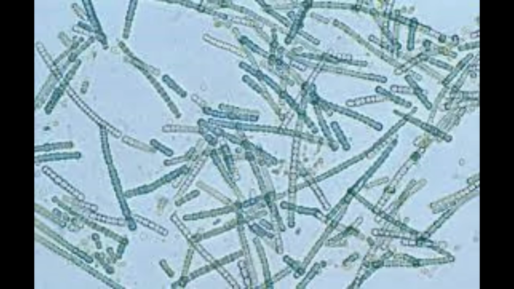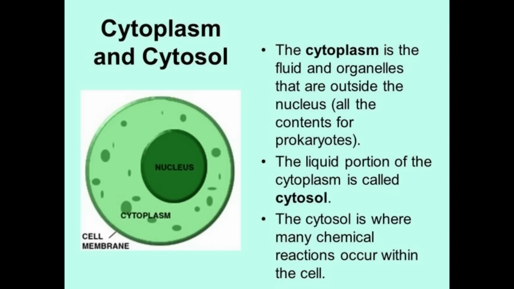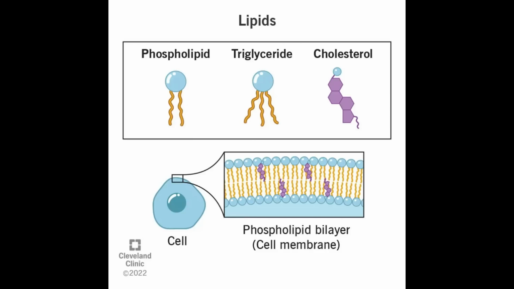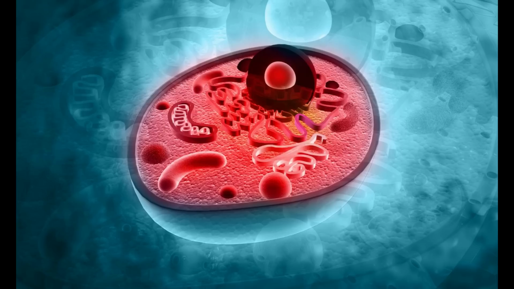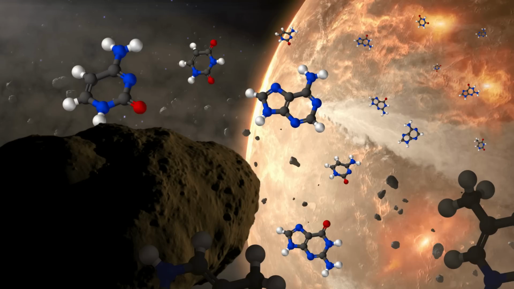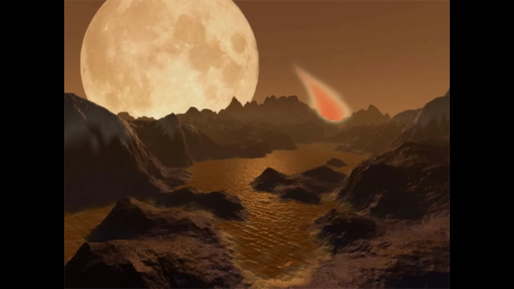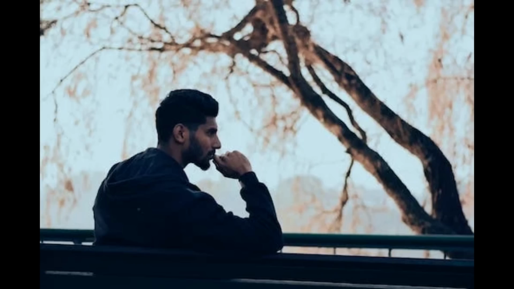Cyanobacteria, which as I mentioned at the start of the video, are the oldest cells we have found fossilized, didn't need oxygen to thrive, but still did have things in its cell like cytoplasm, which is a mixture of other organic molecules. In order to get more modern versions of cells, other organic molecules had to have existed as well. Lipids are needed for membranes as well as carbohydrates and proteins for the cytoplasm, which is the fluid in the cell. Interestingly enough, fatty acids that make up lipids and even the ones needed for cell membranes have also been found on meteorites. Sure, they could have possibly been created on early Earth through the electricity raining down on the sky if the atmospheric conditions were right, but it is also plausible that they came from meteorites.